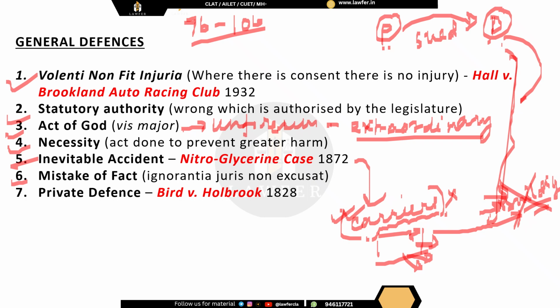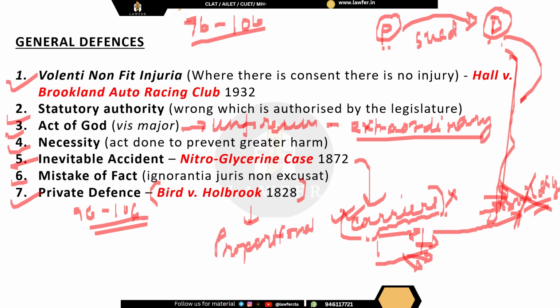As we all know, ignorantia juris non excusat. And finally, the right of private defense, which is present in sections 96 to 106 of IPC. The same right applies in case of tort also. However, one thing we need to remember is the rule of proportionality.